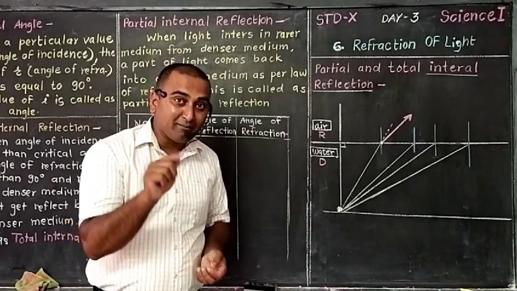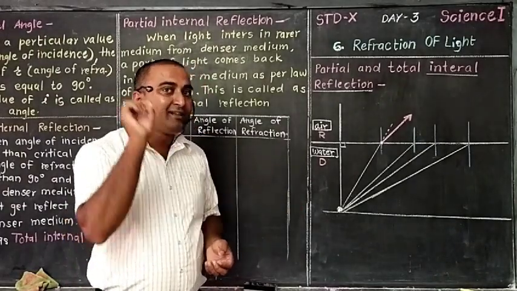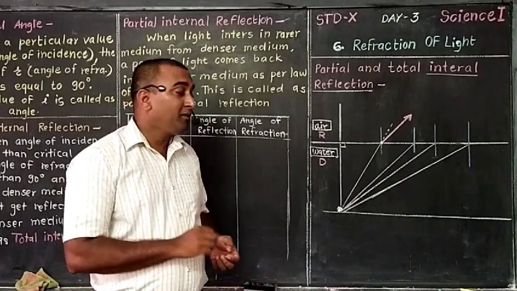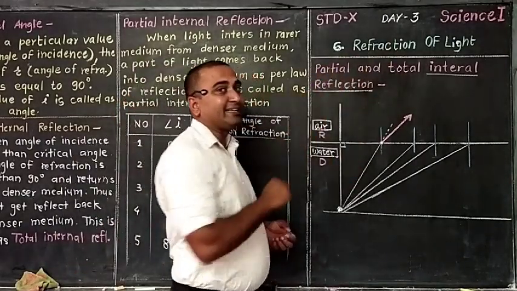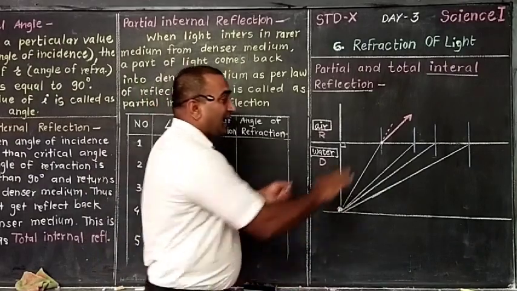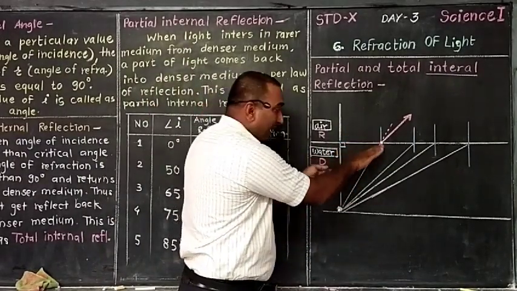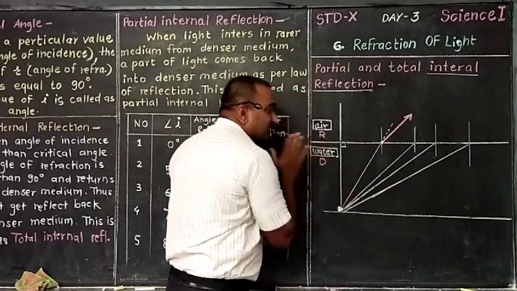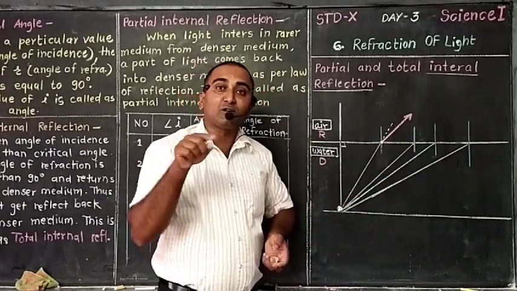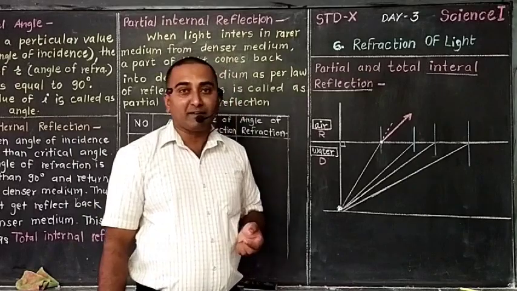But at the same time, there is a little reflection. Many rays are refracting here, but some rays are turning back within the denser medium, following the rule of reflection. What are the rules of reflection?